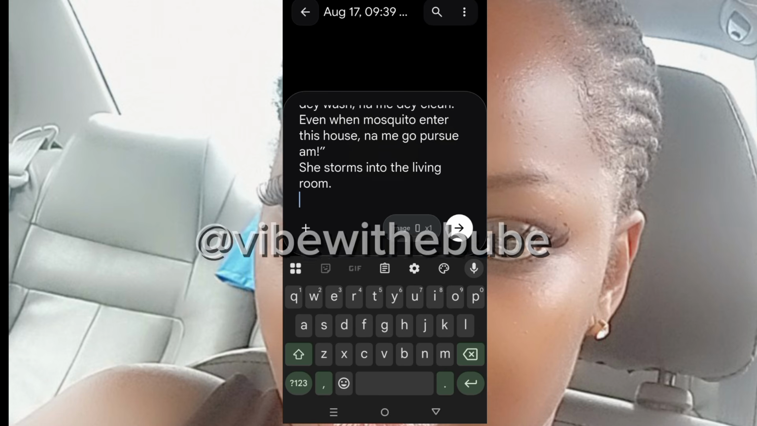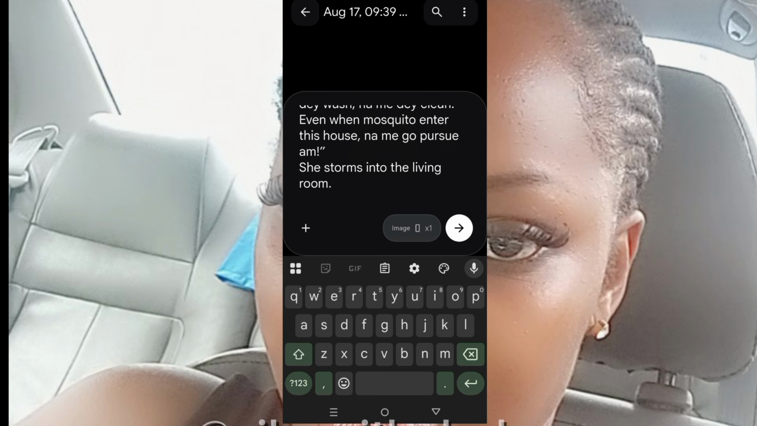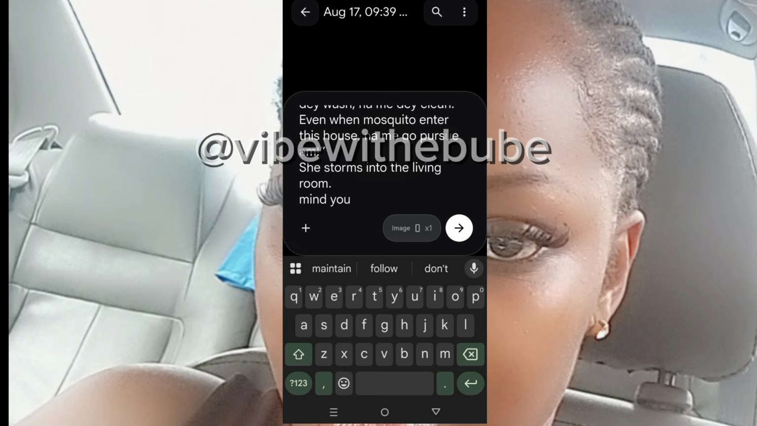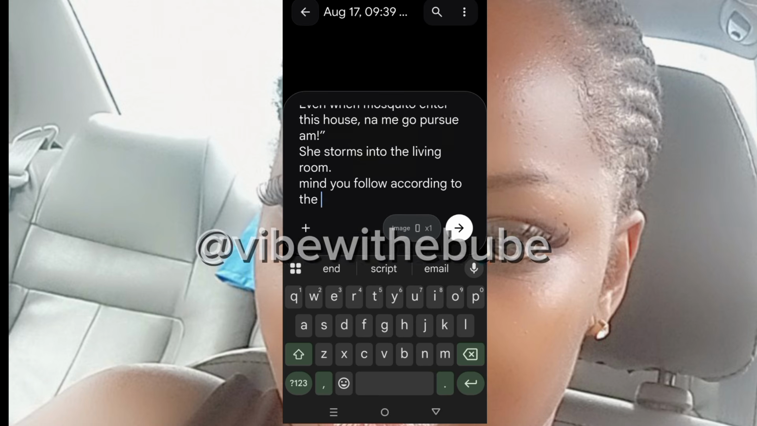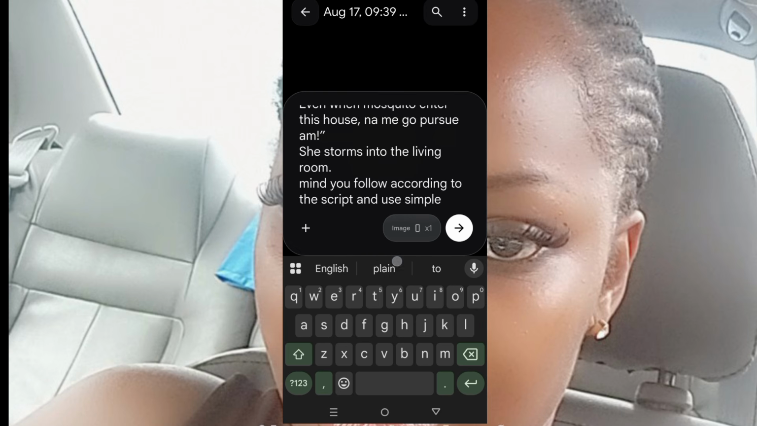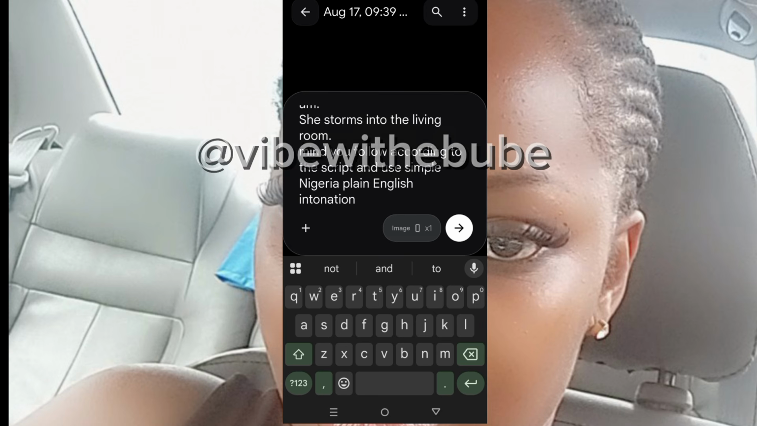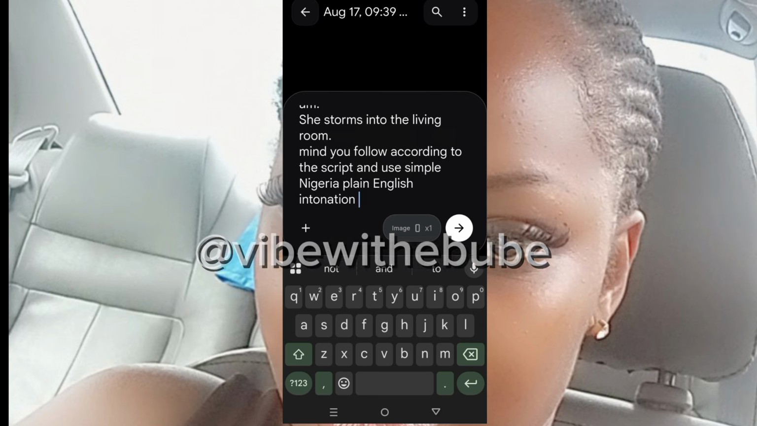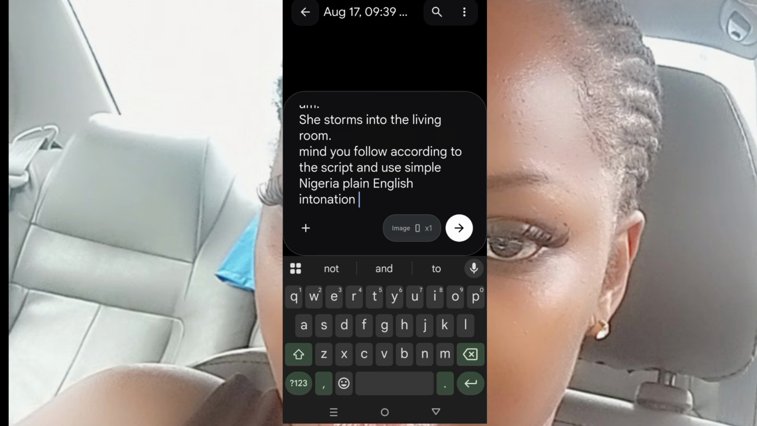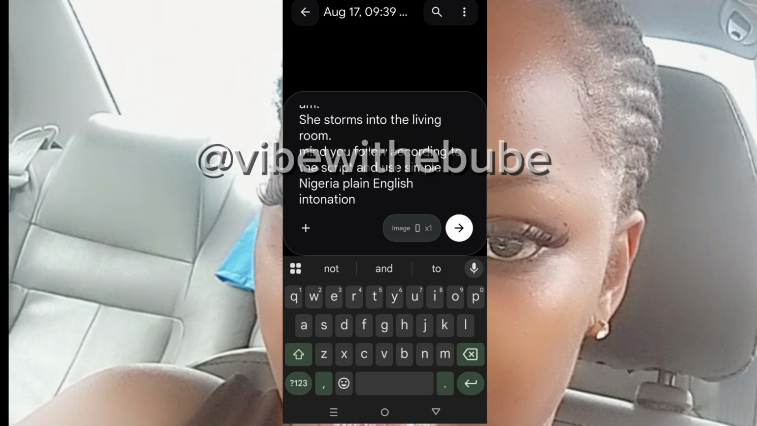Now what I have to do next, I still go ahead to instruct the app. This is a very important part. Please pay serious attention to this. I instruct the app: follow according to the script, and use simple Nigerian plain English intonation. Do you understand? This is so that you can make your image talk like a woman. It's very important which accent you want your image to speak with. So this is what I'm doing here.